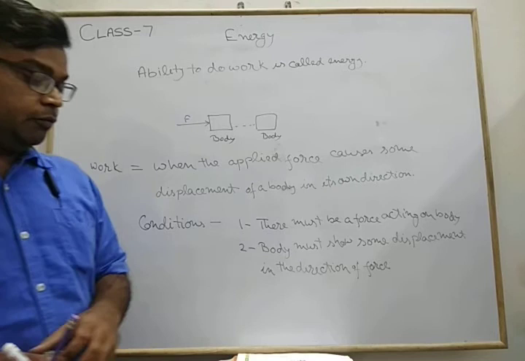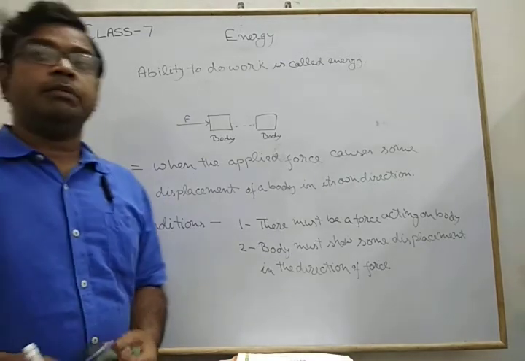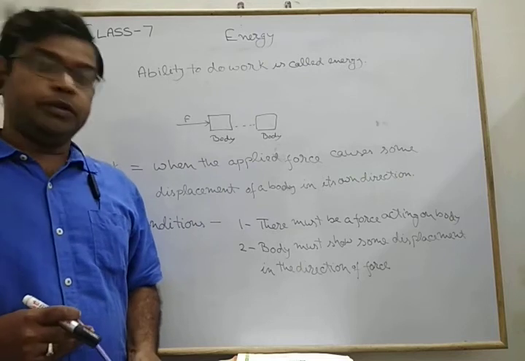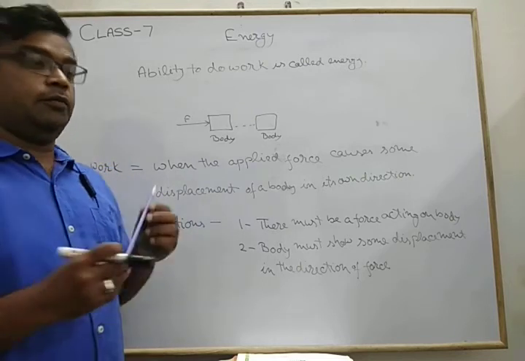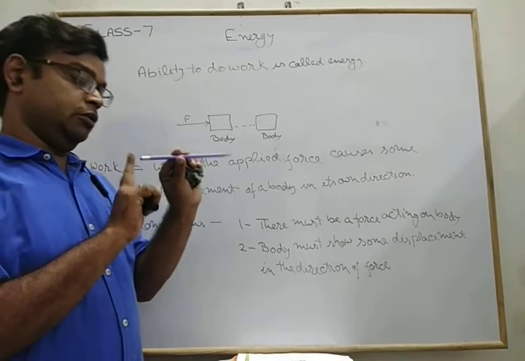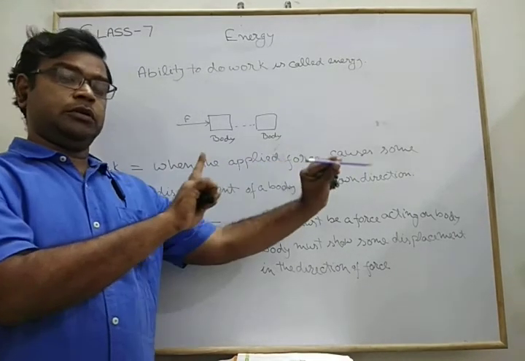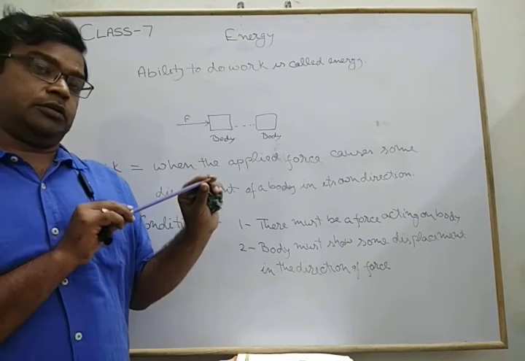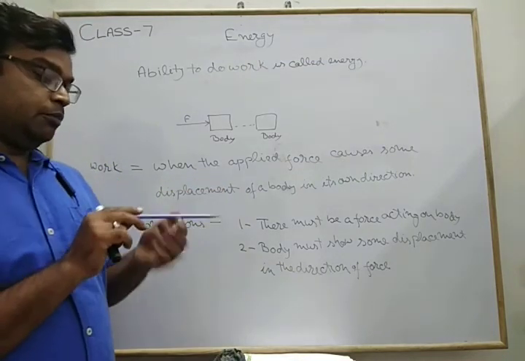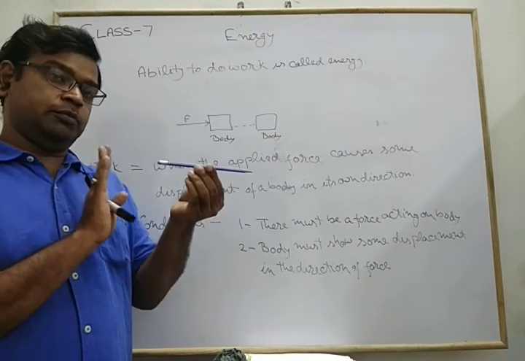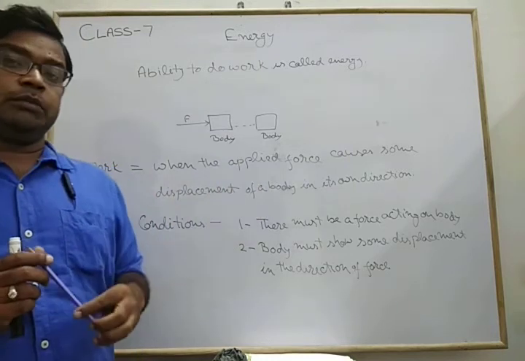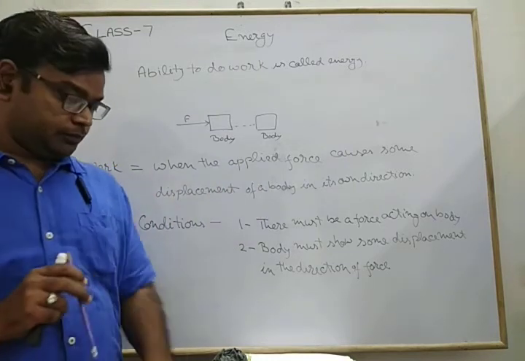Now mathematically, what is work? Mathematically, work is a product of force and displacement through which the force acts. If you are applying a force on a body this side, and the body shows some displacement along the direction of the applied force, this shows some work is done. Clear? So work is a product of force and displacement caused by the body in the direction of the force.